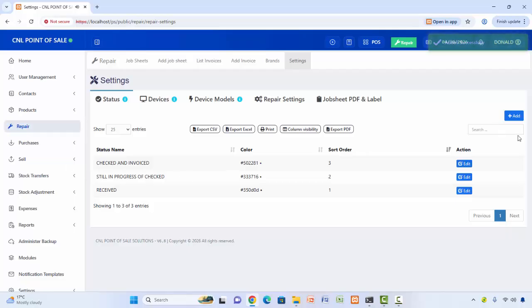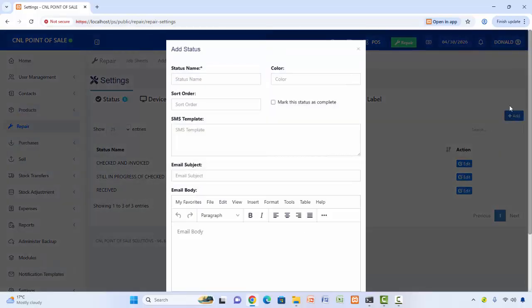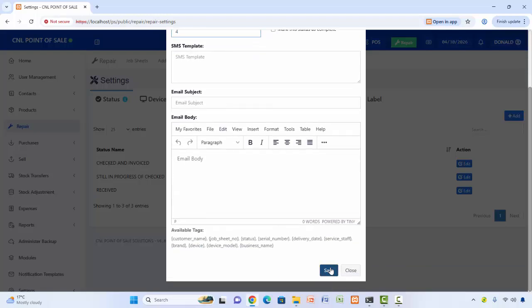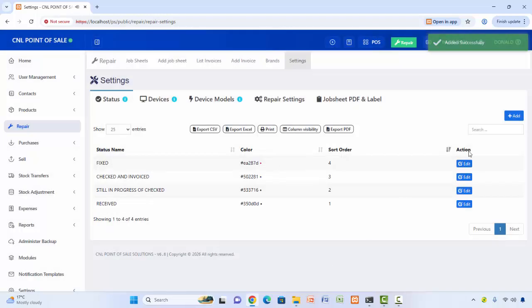Now we want another status, a status for fixed. We can put it as red, and this is the 4th, and we save.